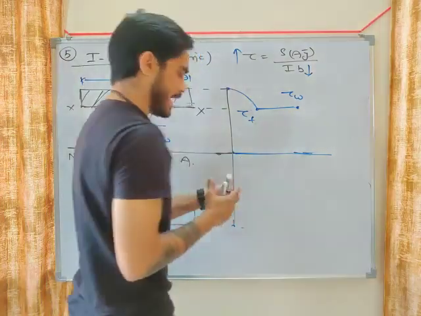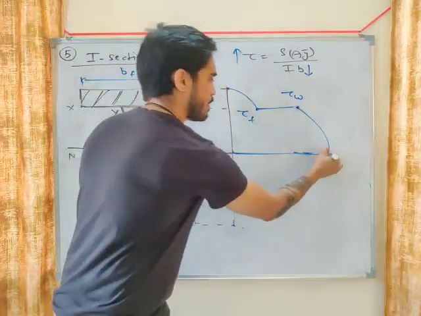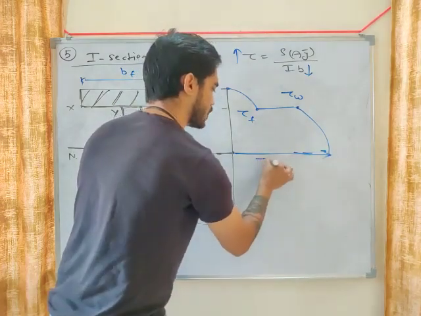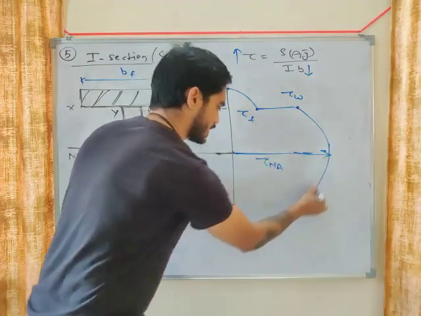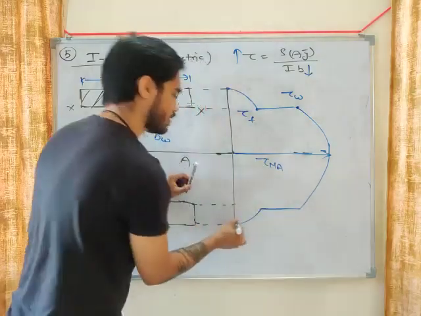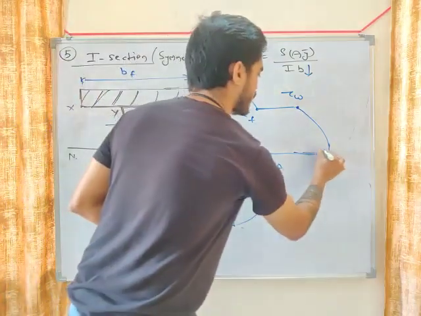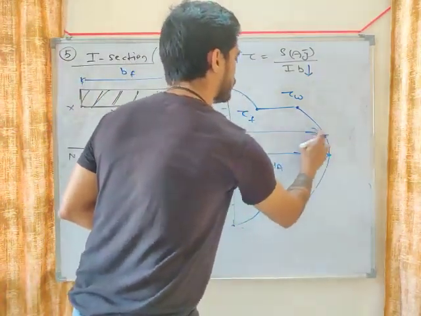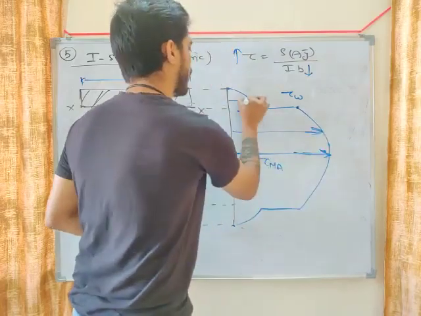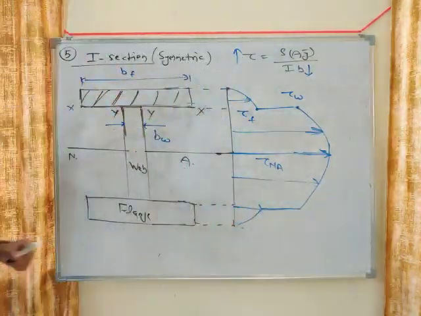Now if you draw the diagram, it will again start to increase. It will become maximum at the neutral axis, then it will decrease, then suddenly reduce, and then it will be here. The diagram will be symmetric. So this is the diagram of tau for I section. A very important diagram.